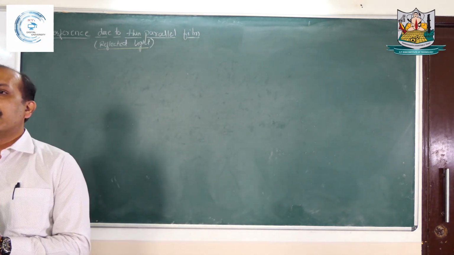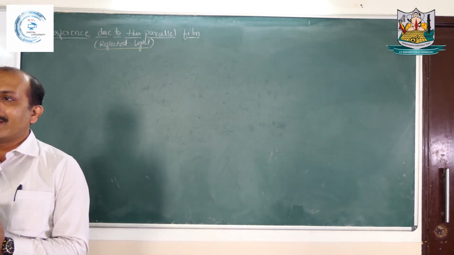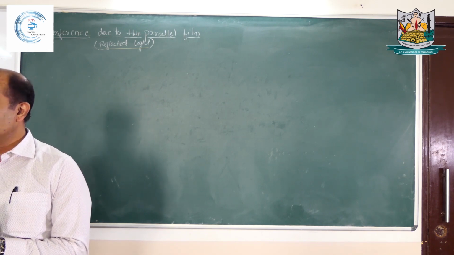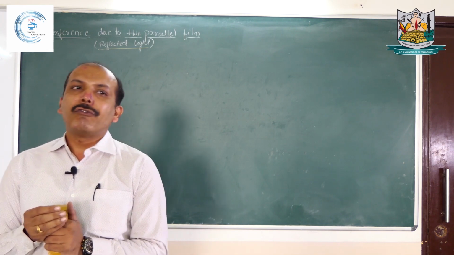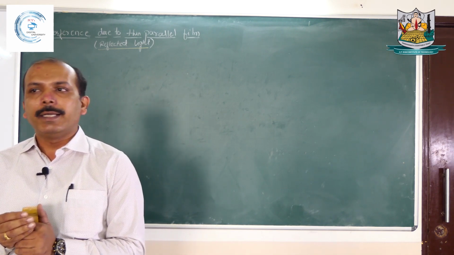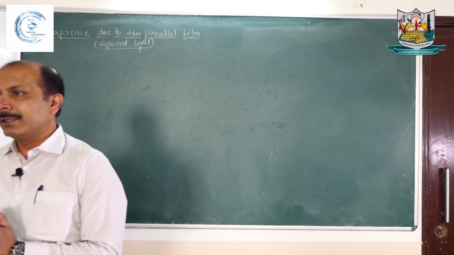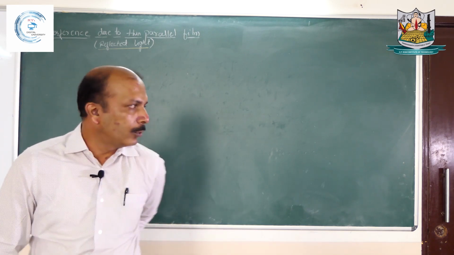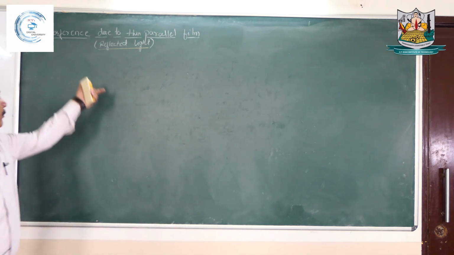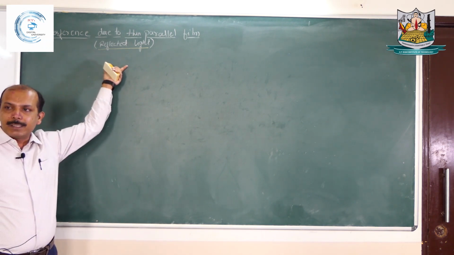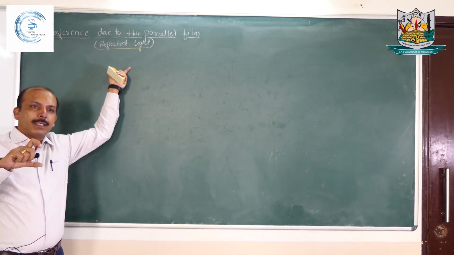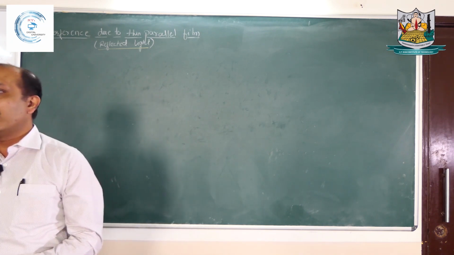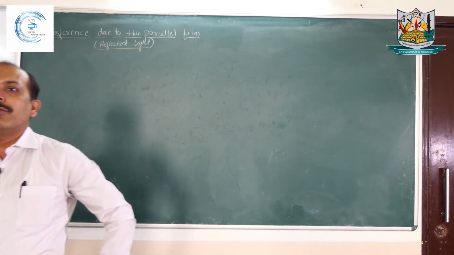Then two more things are very important while studying interference due to thin parallel film in reflected light. First, whenever light is reflected from a denser medium, it causes a phase change of 180 degrees, that corresponds to a path change of lambda by 2. This part we also discussed yesterday. So whenever we are dealing with reflected light, and if the medium is denser, then the incident ray and reflected ray have an extra path of lambda by 2 or an extra phase difference of 180 degrees.